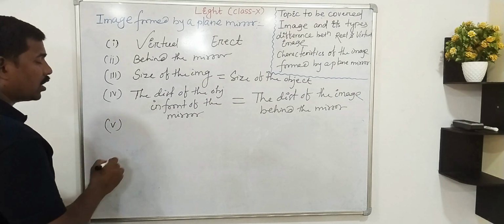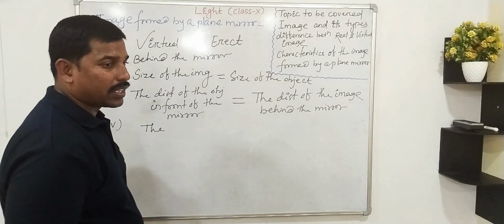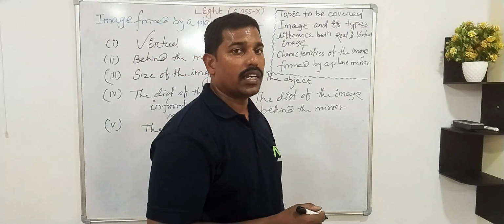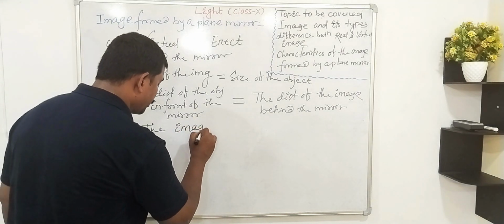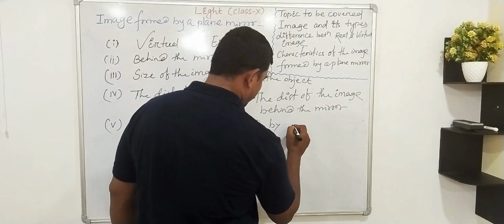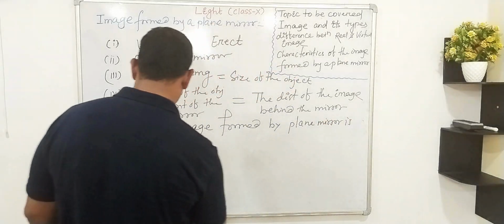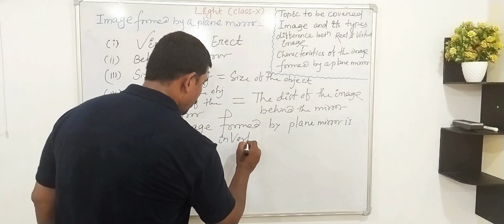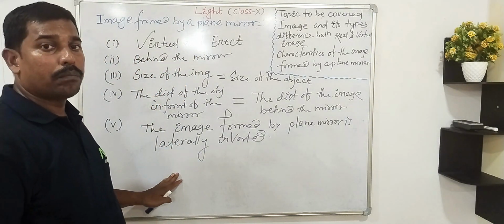And last point is the image formed by the plane mirror is laterally inverted. That means if you hold the thing in your right hand, then the mirror will show it as the left hand. That is known as laterally inverted. These are some characteristics of image formed by a plane mirror.